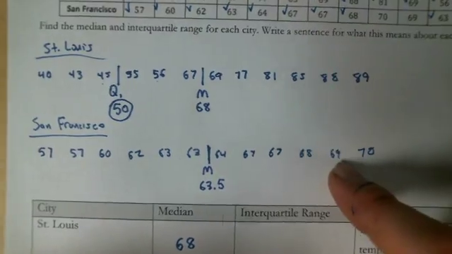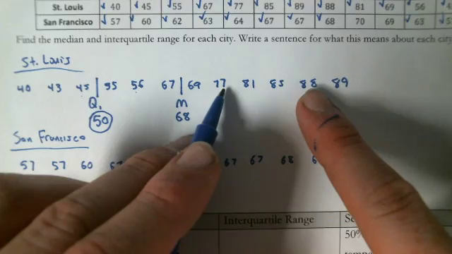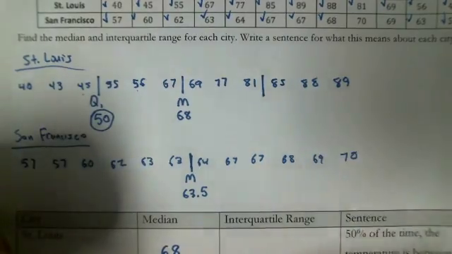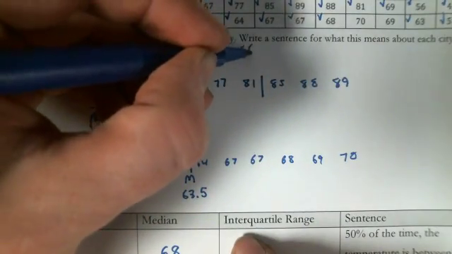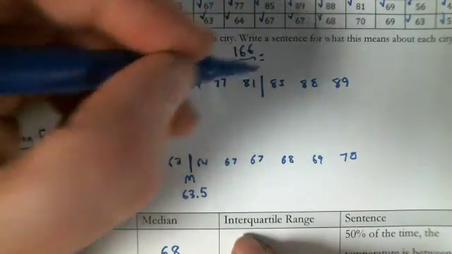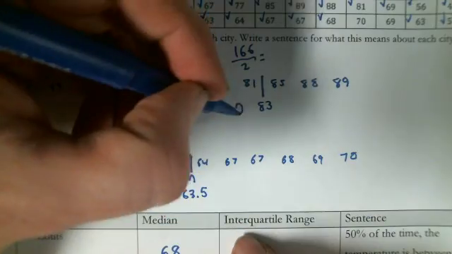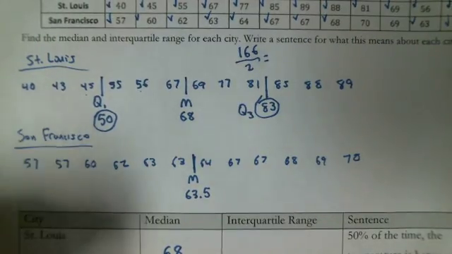Let's try it with our upper quartile, or quartile 3. Move in. And what's halfway between 81 and 85? We might need to add that together. It'd be 166 divided by 2, and that would end up with 83. And that's quartile 3. So that's a pretty big range.